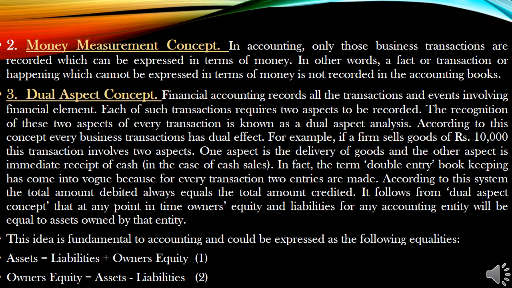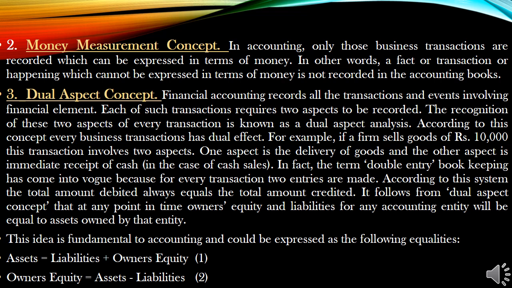For example, if a firm sells goods of Rs 10,000, this transaction involves two aspects. One aspect is the delivery of goods, and the other aspect is immediate receipt of cash, in the case of cash sales. In fact, the term double entry bookkeeping has come into vogue because for every transaction, two entries are made.